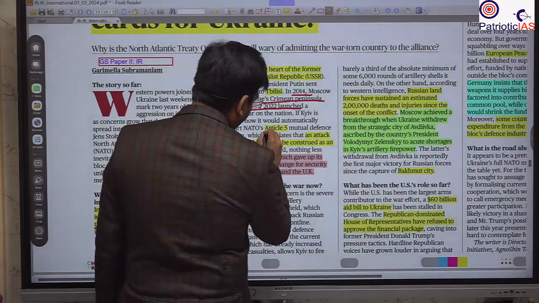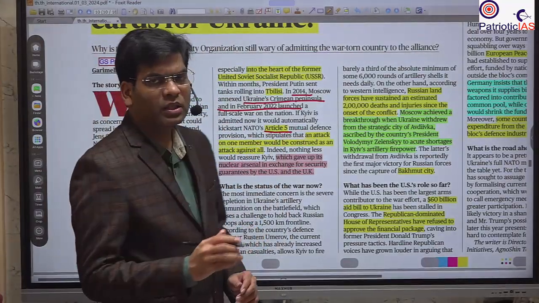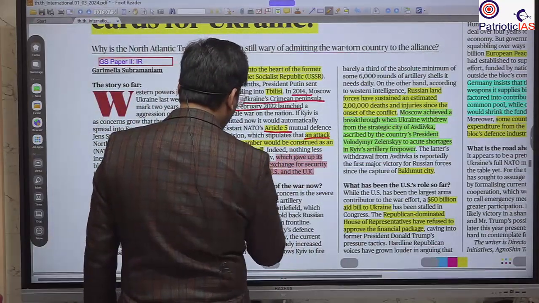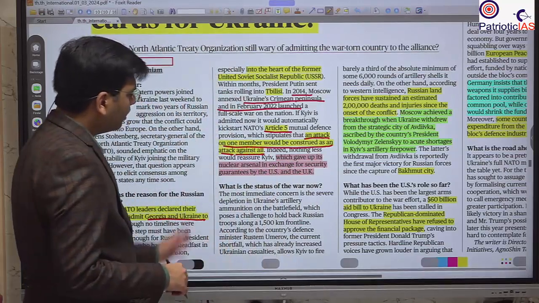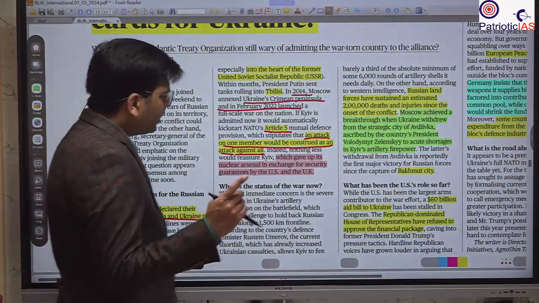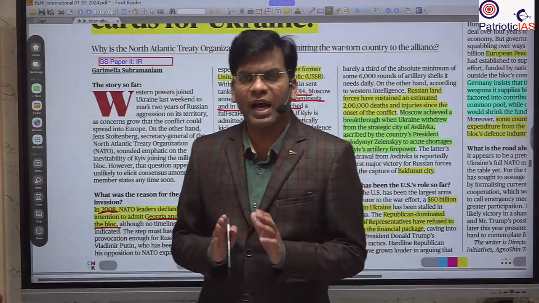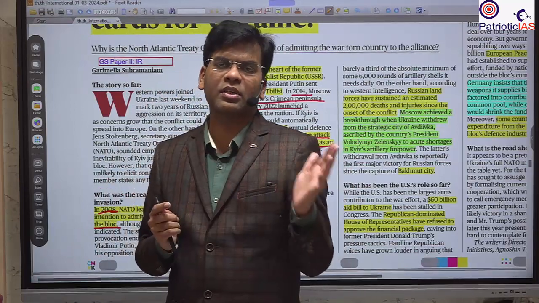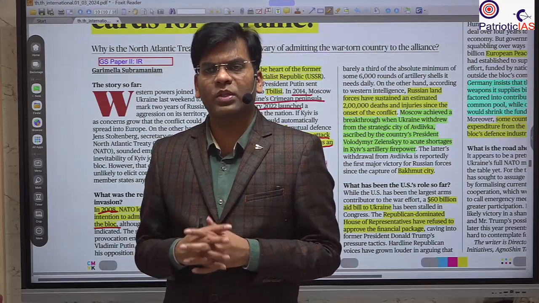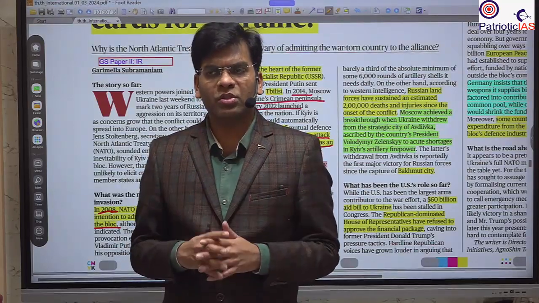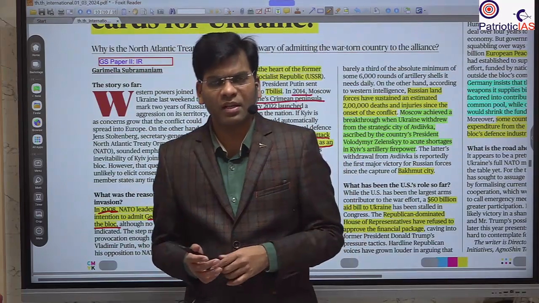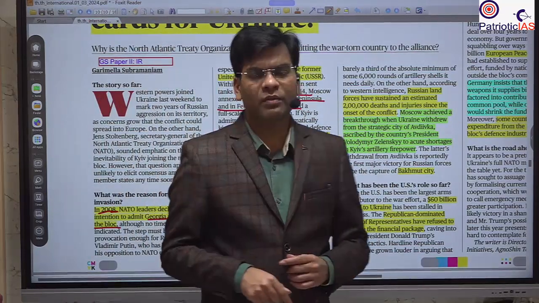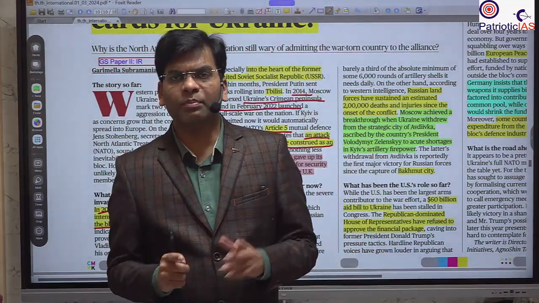We should know that Article 5 of NATO talks about collective defense, that an attack on one member would be considered an attack on all the nations. You should also know that Ukraine had nuclear weapons when it was part of the USSR. But when it came out of the USSR, Russia and Western countries like the US and UK came together to reduce the expansion of nuclear weapons. They convinced Ukraine to give up its nuclear weapons, and said we will provide you protection.